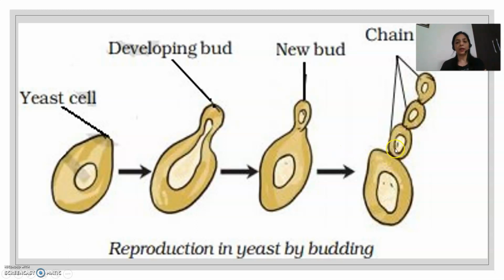Now there is another point to remember here, that the bud will not divide into new cells. The older bud is the first one on the top. New buds are arising from the parent yeast cell. So the parent yeast cell is actually giving rise to the entire chain of buds.